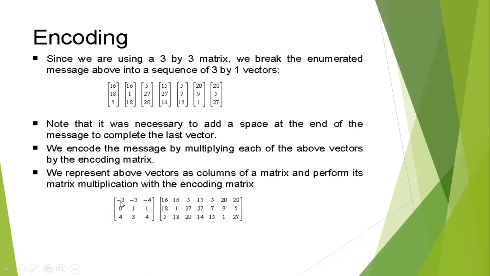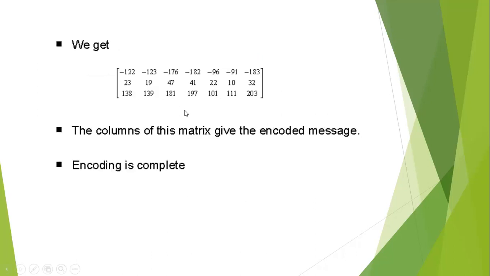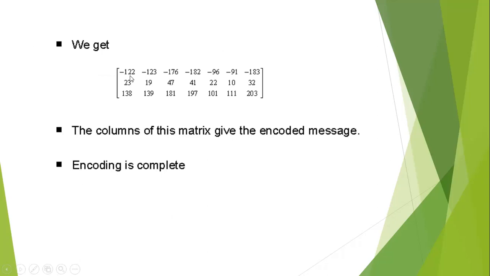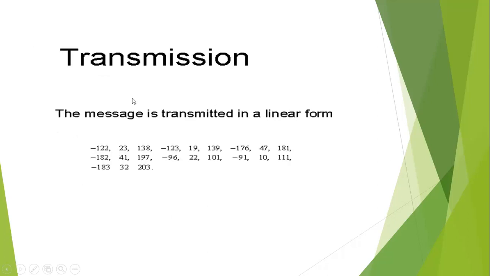We know the multiplying already: row 1, column 1, row 2, column 2, row 3, column 3, etc. We use matrix multiplication. Finally, we get the encoded message. The columns of this matrix give the encoded message. Since encoding is complete, we can transmit. The message is transmitted in a linear form: minus 22, 23, 28, like that.